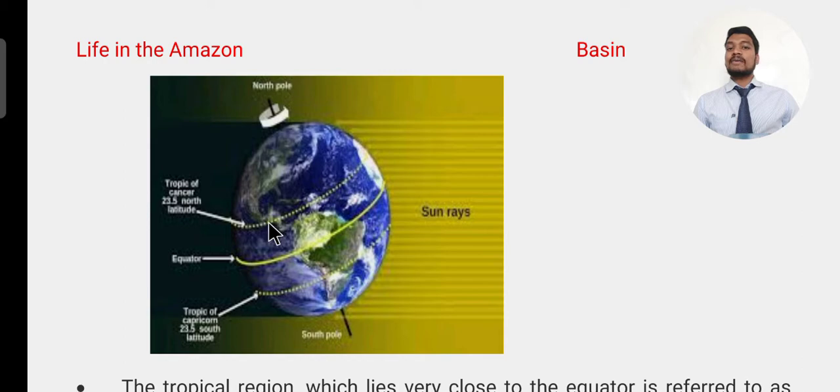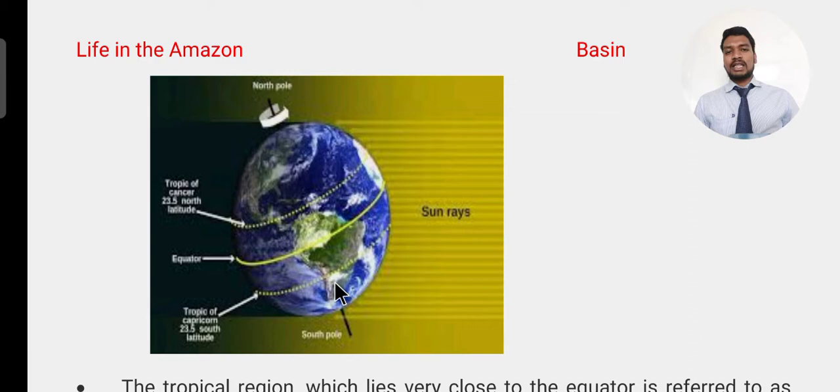Here we have the Tropic of Cancer, and here the Tropic of Capricorn, at 23 degrees 30 minutes south and 23 degrees 30 minutes north. In between, this zone is called the tropical zone. From the Tropic of Cancer to the Arctic Circle, at 66 degrees 30 minutes north, the area in between is called the subtropical region.